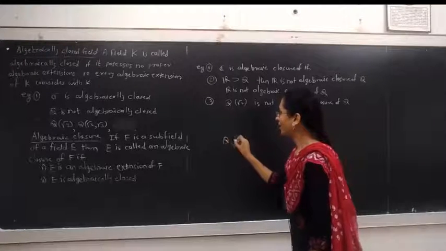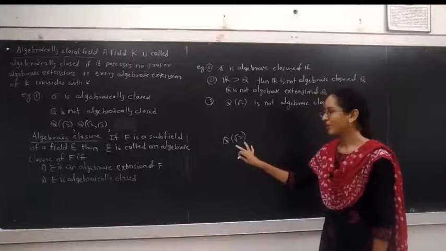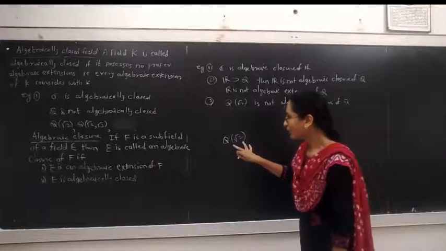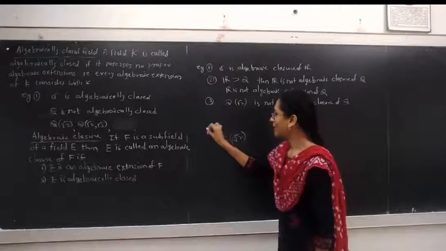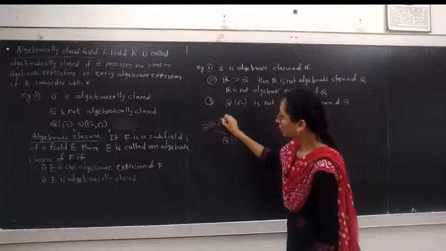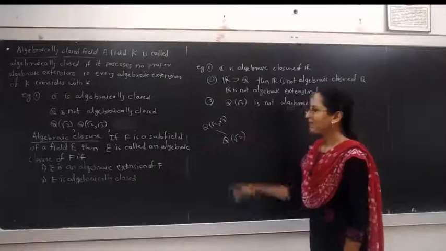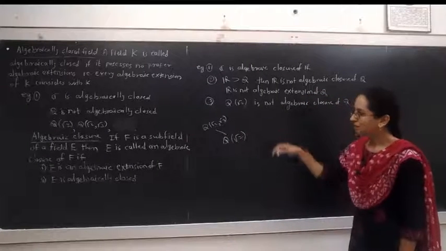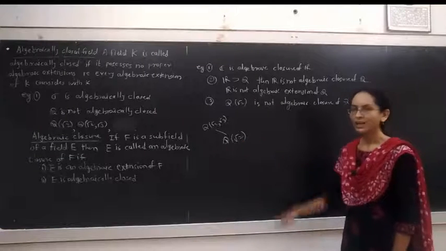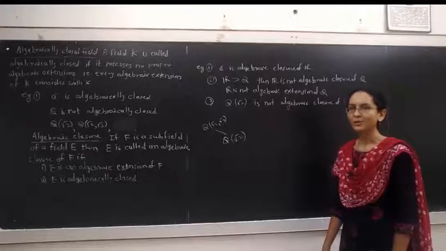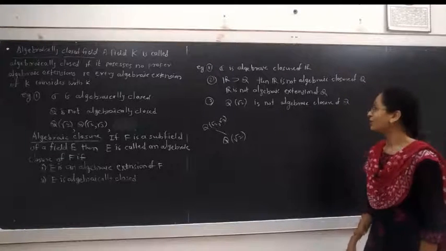Q(root 2) is an algebraic extension of Q, but it is not algebraically closed, since we will get infinitely many algebraic extensions of this field Q(root 2). For example, Q(root 2, root 3) is an algebraic extension of Q(root 2). In the same way, you can consider many fields that are algebraic extensions of this field. Hence, Q(root 2) is not an algebraically closed field. Therefore, Q(root 2) is not the algebraic closure of the field Q.